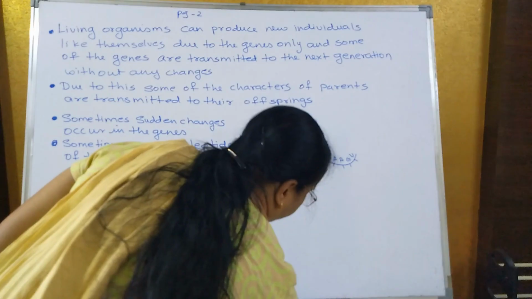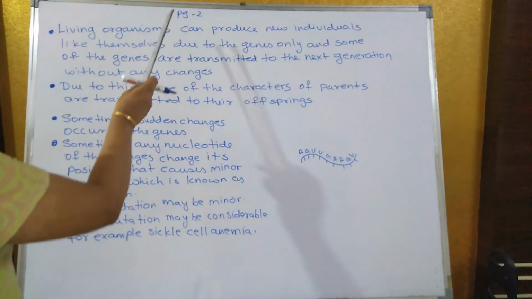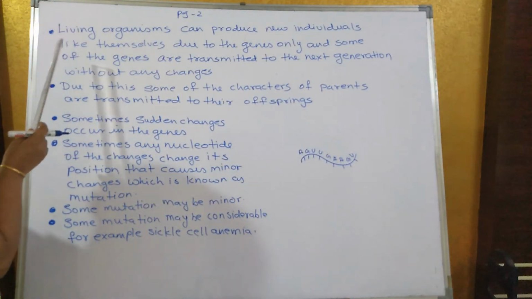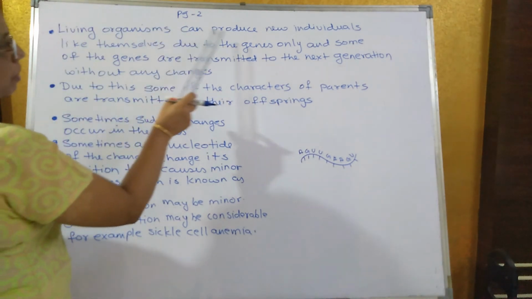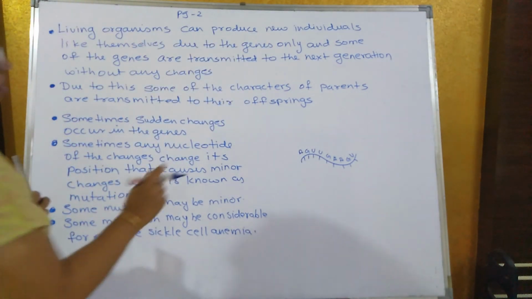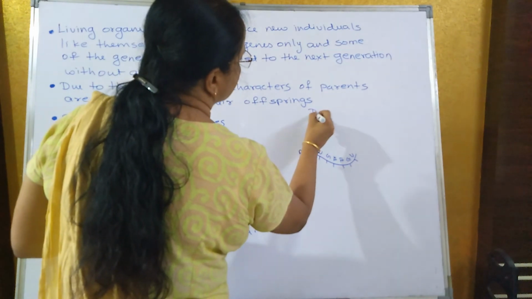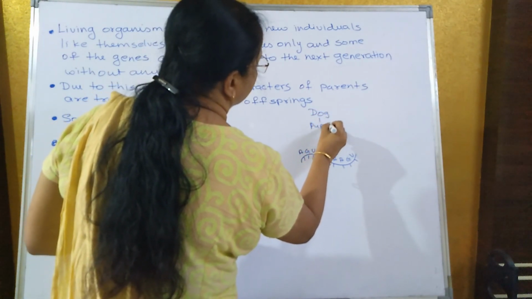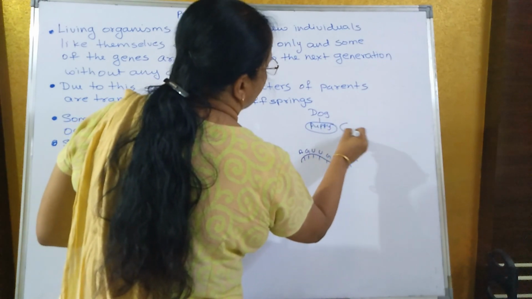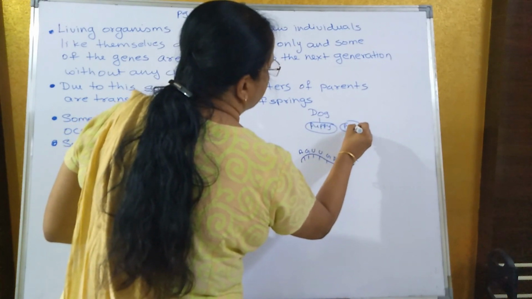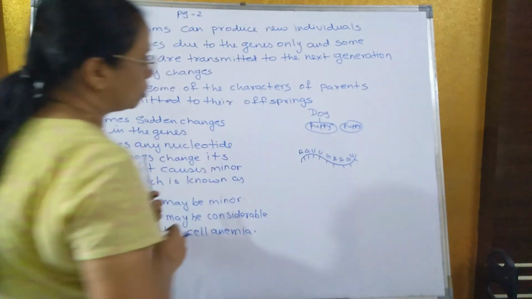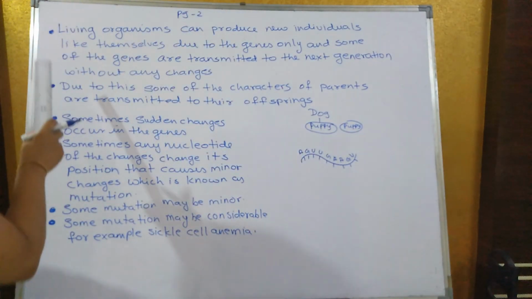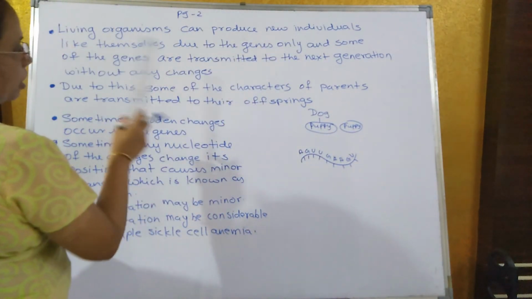Now on page number 2, it is given at the bottom that living organisms can produce new individuals. Supposing a dog is there, let us take a particular species of dog. It gives birth to puppies. So let us consider it gives rise to 2 puppies, and both puppies don't look similar to each other. So living organisms can produce new individuals like themselves.